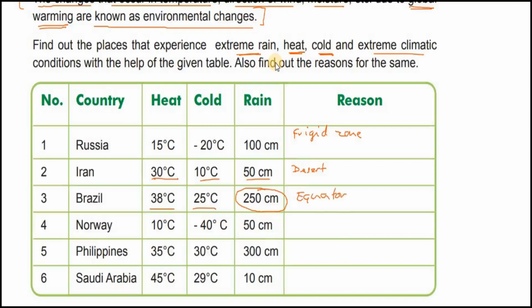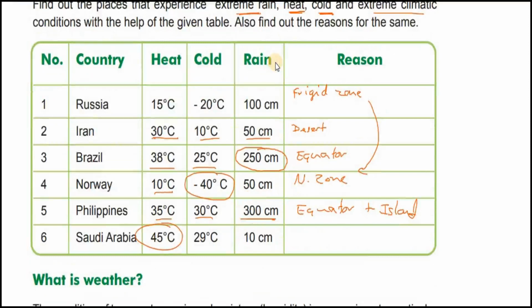Norway, again like Russia, you see 10 degrees Celsius but -40, very very cold. Why? Because it's in the north zone, or it is in the frigid zone. Philippines, 35 degrees, 30 degrees, we see just like Brazil, and 300 cm rainfall. Why? Because again at the equator, plus it's an island group, so it will have a lot of rainfall and temperature. Saudi Arabia, see 45 degrees Celsius temperature, very hot, rainfall very less.